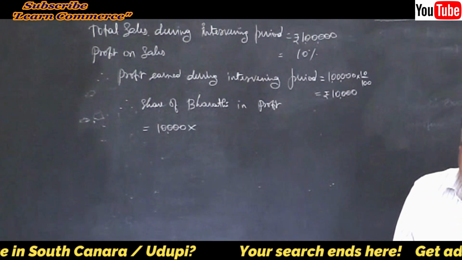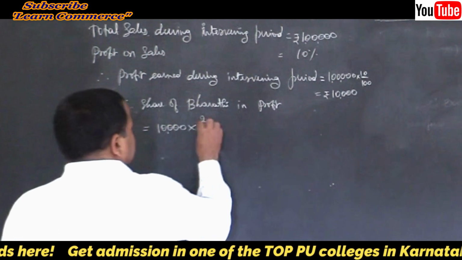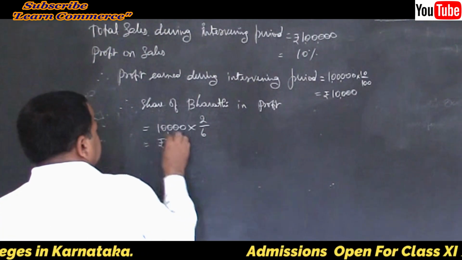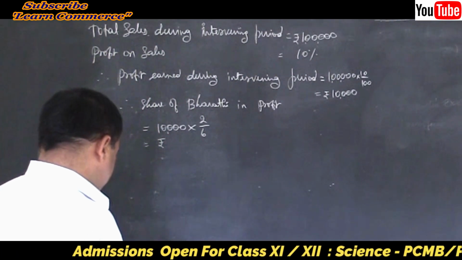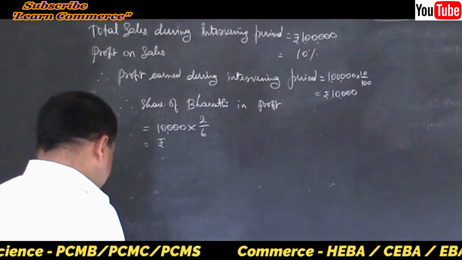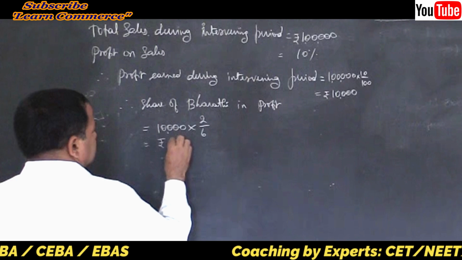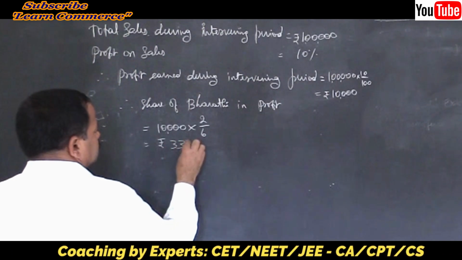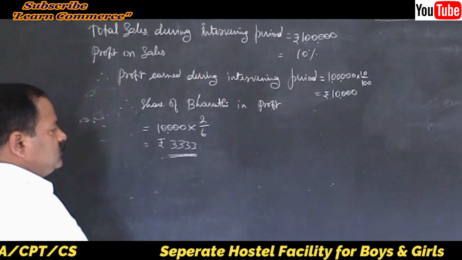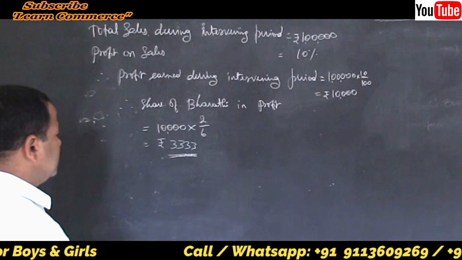Bharti, Hema, 3:2:1, so 2/6. 2/6 of 10,000 is equal to rupees how much? 3,333.33 it comes. Round it off, make it 3,333.